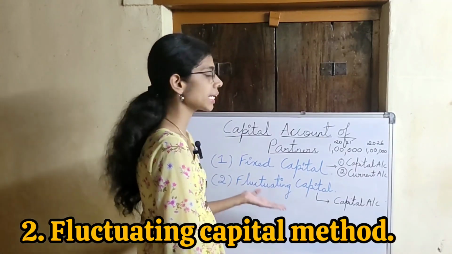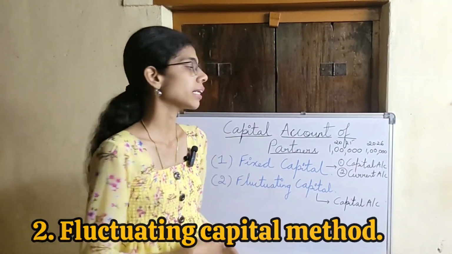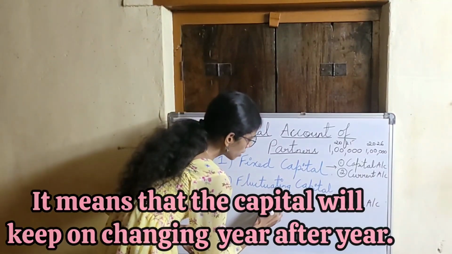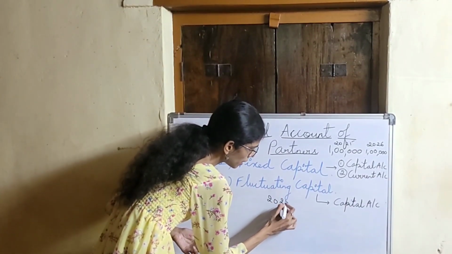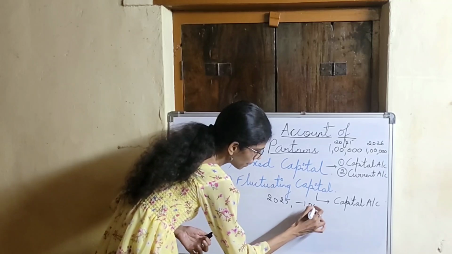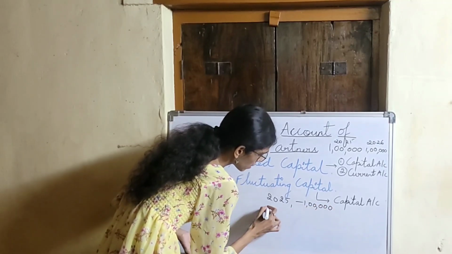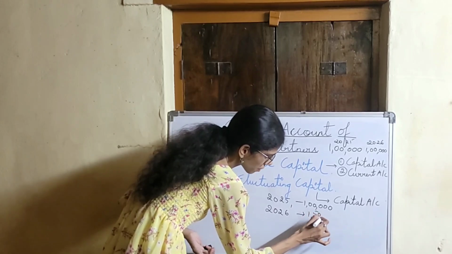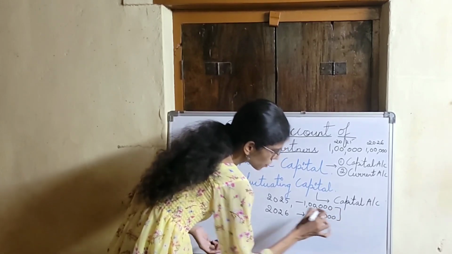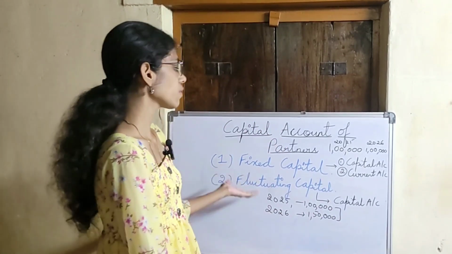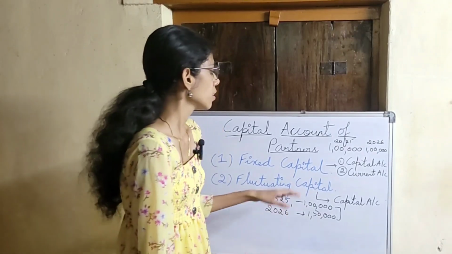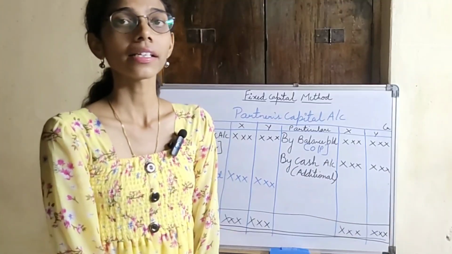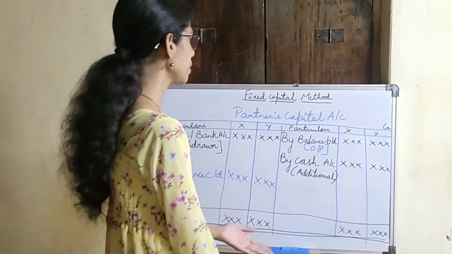Next is fluctuating capital method, which means that the capital will keep on changing year after year. Suppose this year in 2025 it was 1 lakh capital. Next year, that is 2026, it might be 1,50,000. So there is a change in capital. That is called fluctuating capital method. In that we have to maintain only the capital account. So let us study first about fixed capital method.